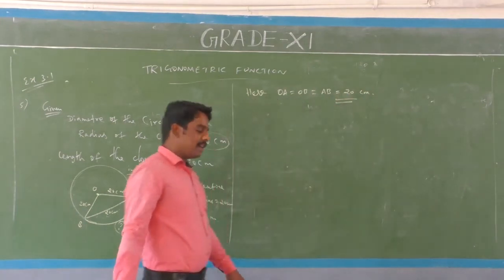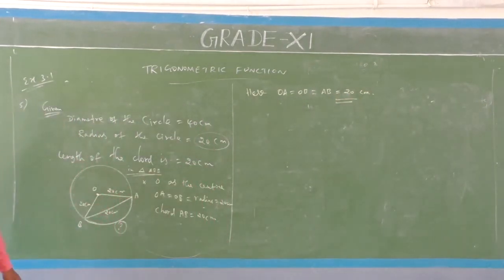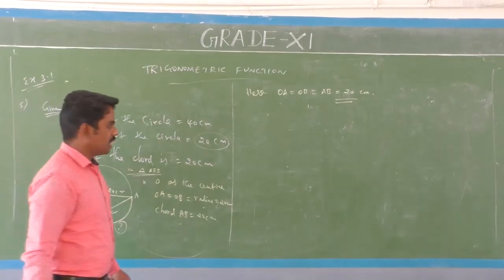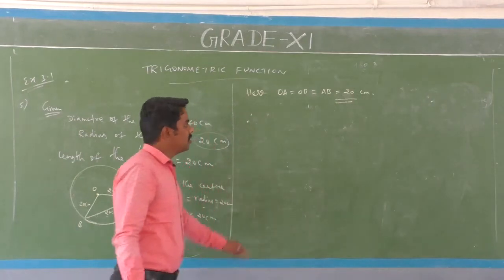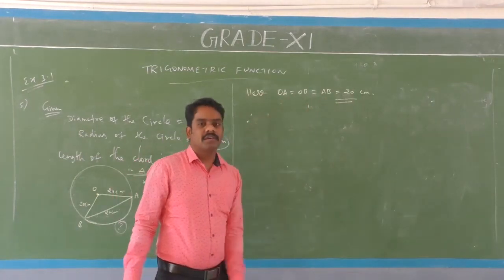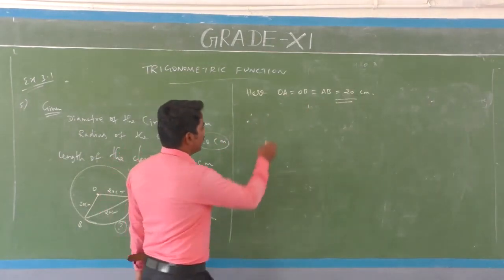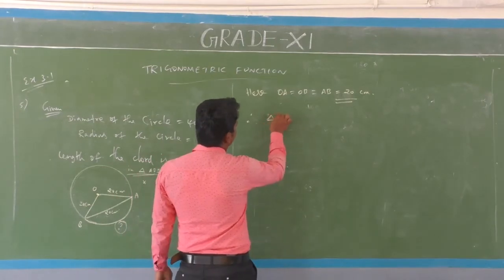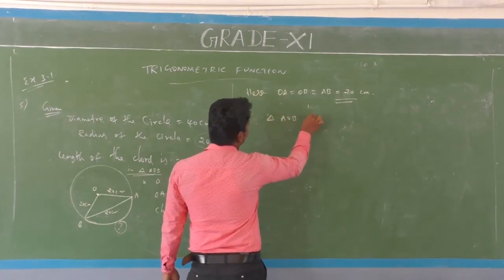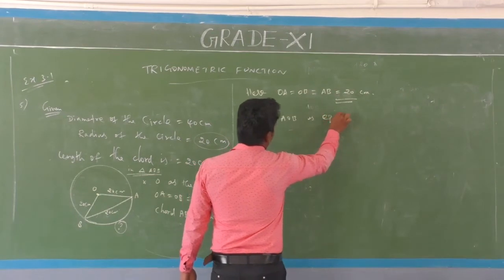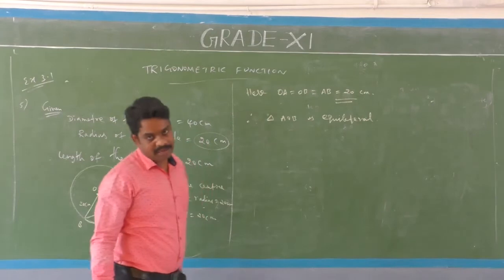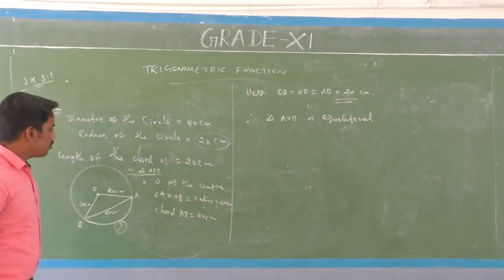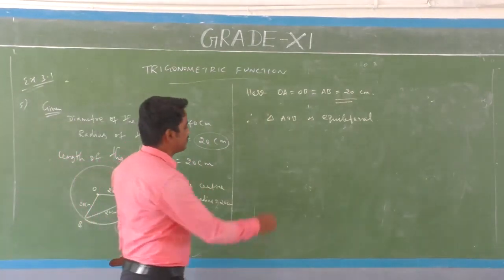Okay, right. For this triangle AOB, which type of triangle is it? It is an equilateral triangle. Therefore, the three sides are equal: OA, OB and AB are all the same. So the given triangle AOB is an equilateral triangle.